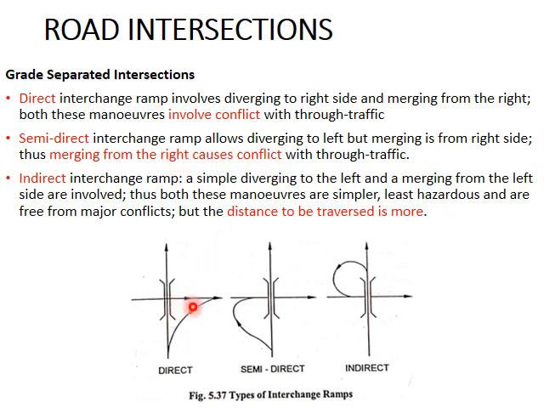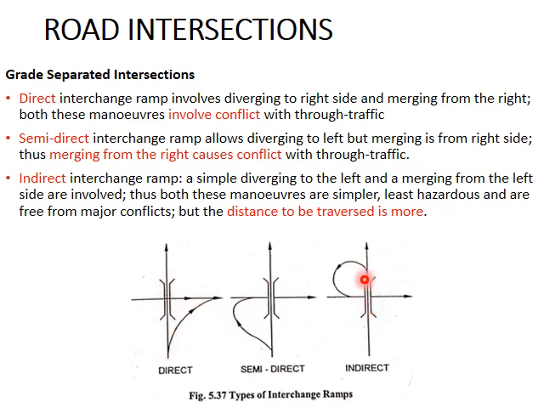Here you have left and right streams, so it is a left drive traffic. So if you enter a road from this side, you have to cross the opposite lane traffic to enter this main road traffic. Same thing here, but here the distance traveled by the vehicle is more, because here you don't have to cross the bridge, you can merge before that. Here also you don't have to cross the bridge, you can merge before that.